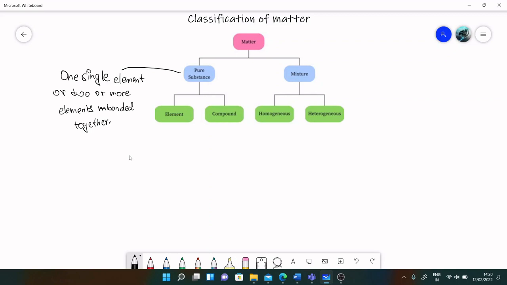For example, let's take water. Water is an example of a pure substance. Water is made of hydrogen and oxygen, and hydrogen and oxygen have some kind of a relationship or a bond which makes them a pure substance. There can be two types of bonds: chemical bonds and physical bonds.